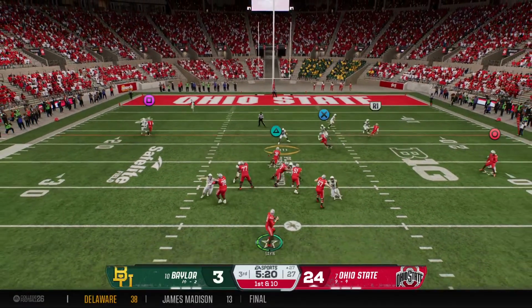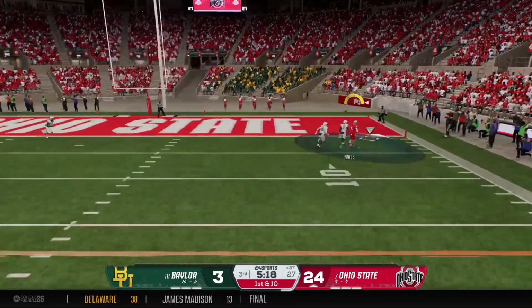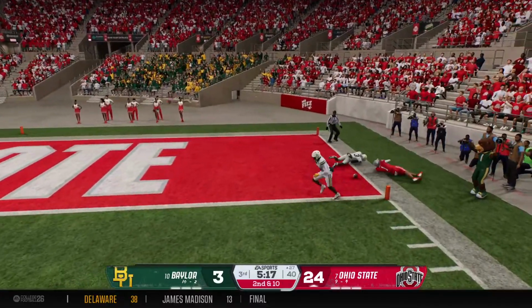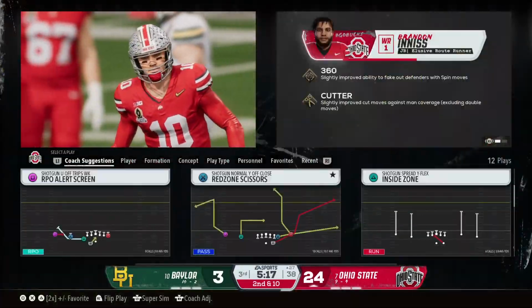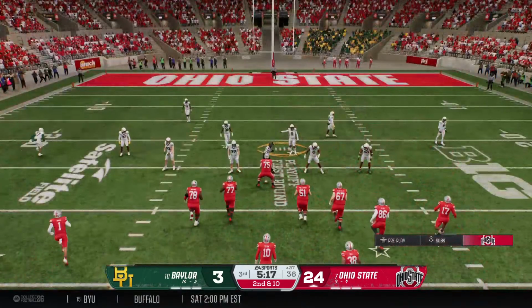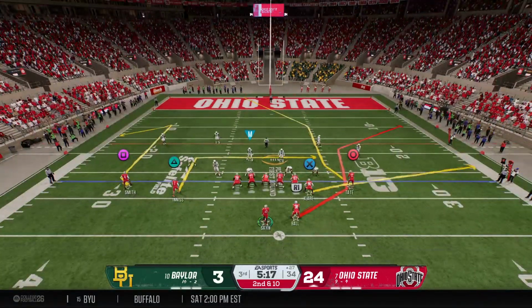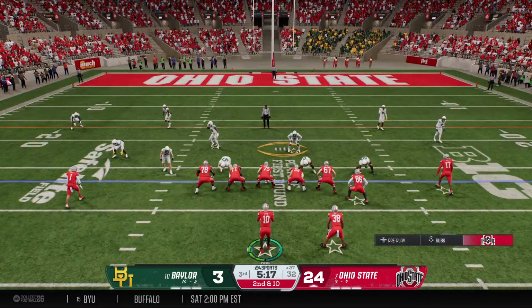On 1st and 10, they'll look to throw it. Deep shot toward the end zone. And the pass is dropped. Would have been a big gain, but he couldn't hold on. The incompletion makes it 2nd down and 10 from the 27.